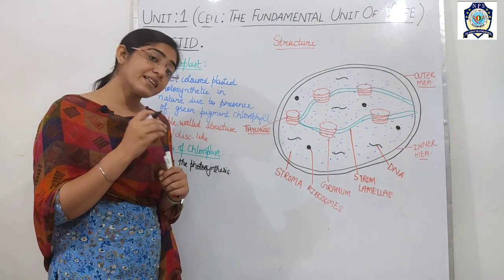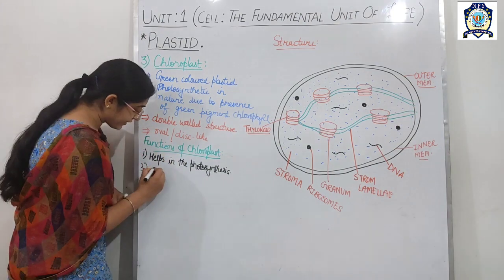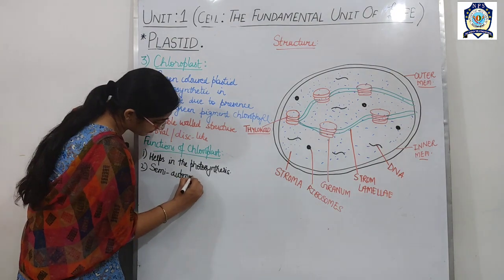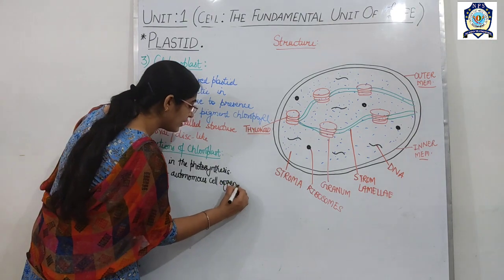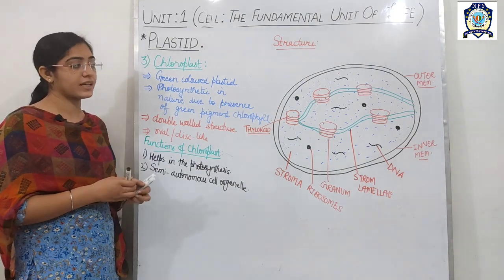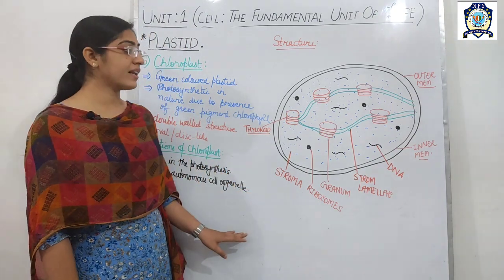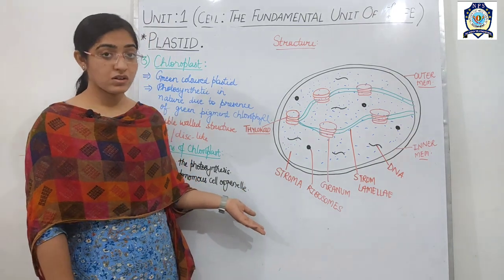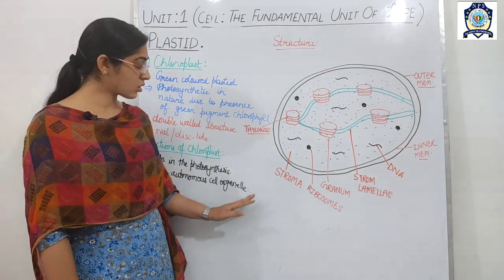As we studied in the previous class, mitochondria is also a double-walled organelle and is also called a semi-autonomous cell organelle. In a similar way, the chloroplast is also called a semi-autonomous cell organelle due to the presence of DNA, which has the ability to self-duplicate. Okay, so this was all about the structure of the chloroplast.